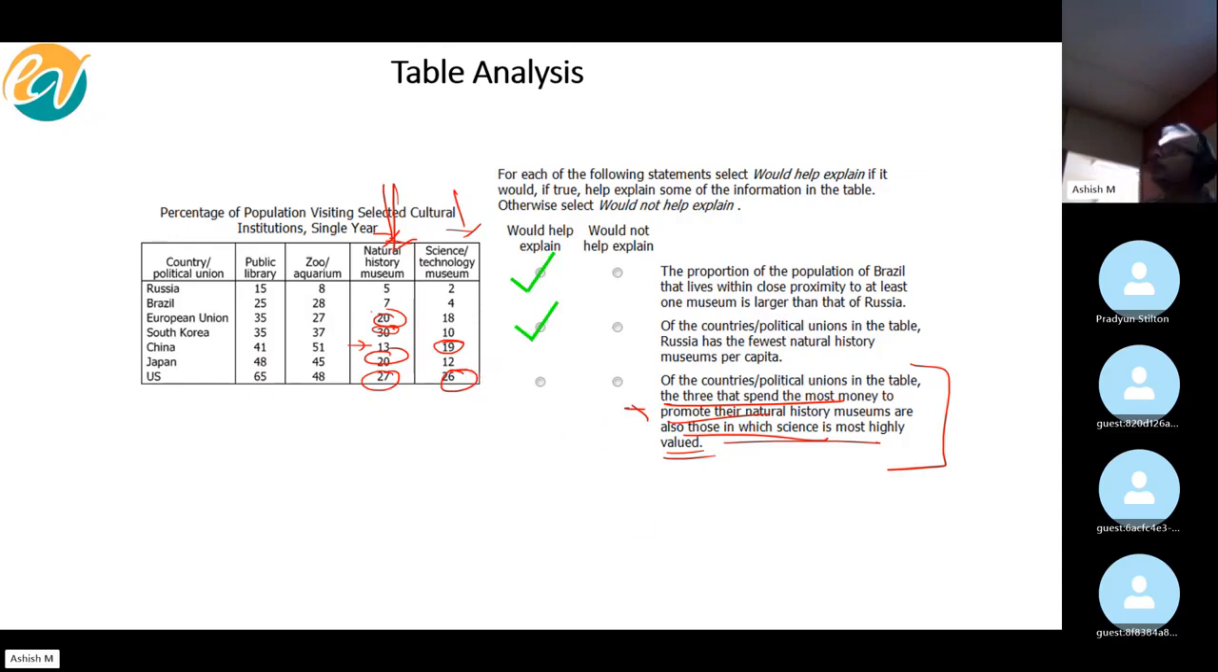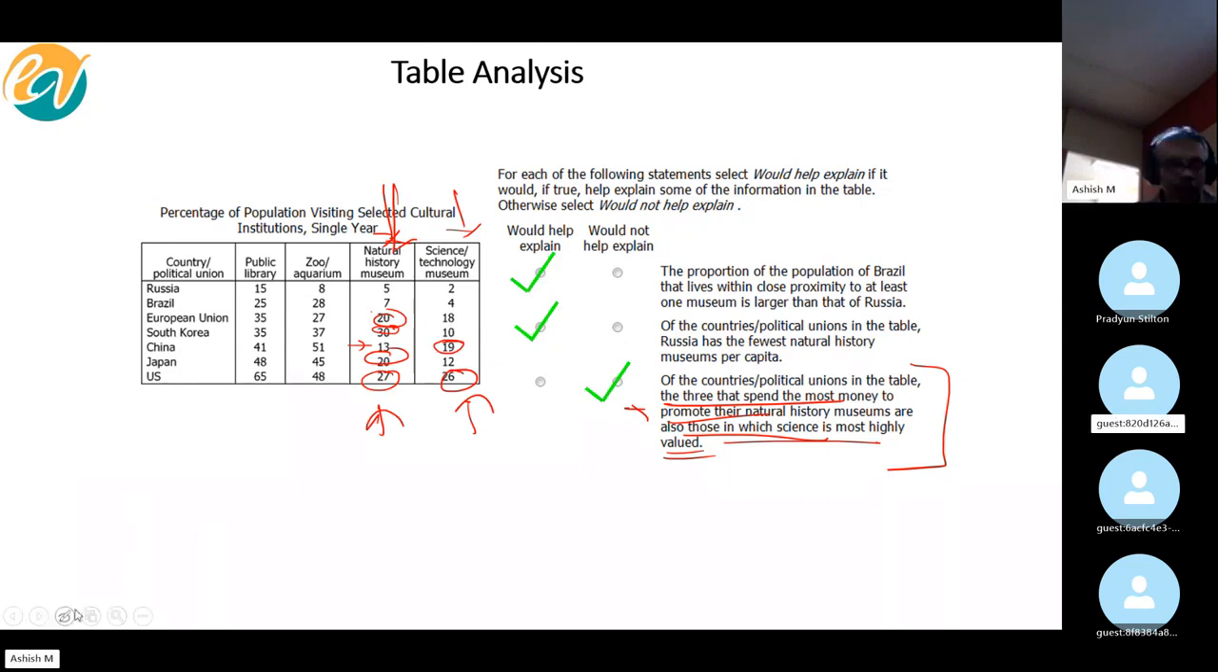So what will be the answer here? No. And why? Because what the question was expecting was that the top three in terms of natural history museum should also appear in the top three in the science and technology museum. That's not happening. China is a new entrant, so it does not help explain.